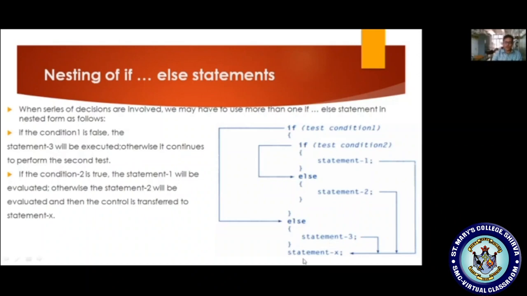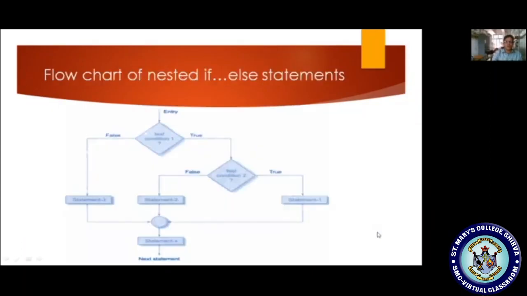Later onwards, it will come out of the else block, and the rest of the statements will be executed. Okay, we are already familiar with this. Here the flowchart is given, just go through it.